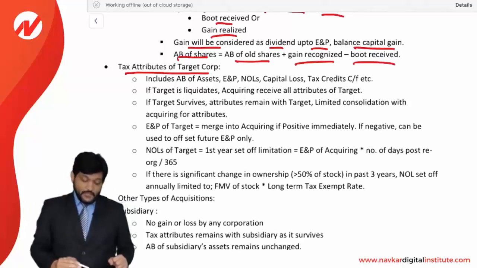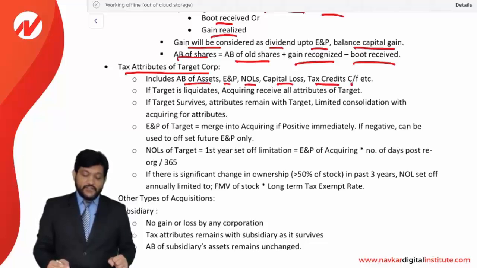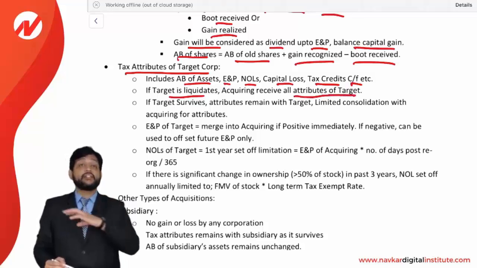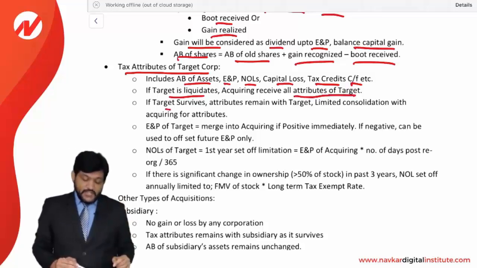How will it be? It includes the adjusted basis of the assets, earnings and profits, net operating losses, capital losses, tax credits, carryforwards, etc. If a target is liquidated, then the acquiring corporation receives all the attributes of the target. As I told you, if the target corporation is liquidated, it has ended, so all the attributes will pass on to the acquiring corporation. If the target survives, then the attributes remain with the target, but there is a limited consolidation with the acquiring corporation for attributes.